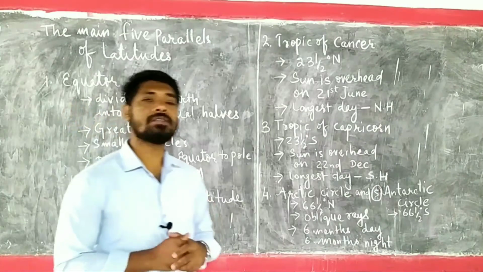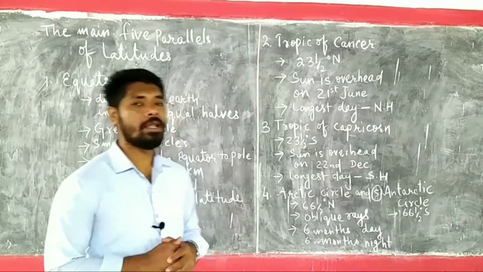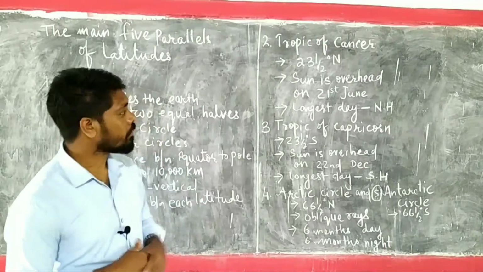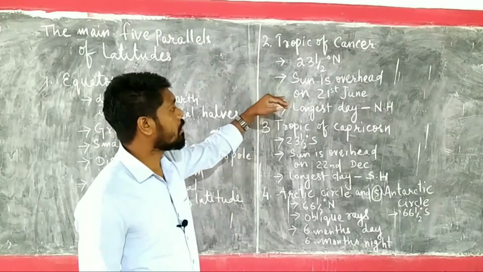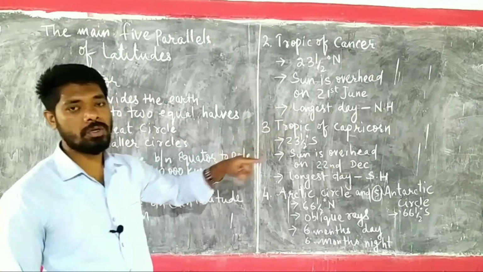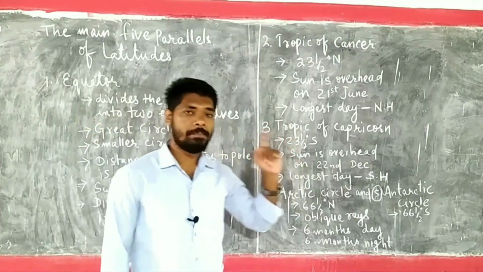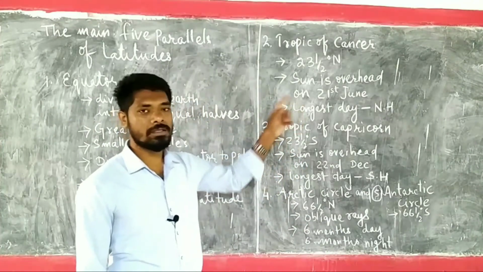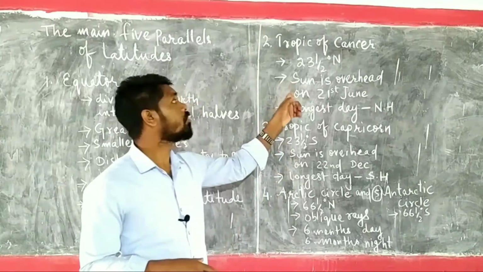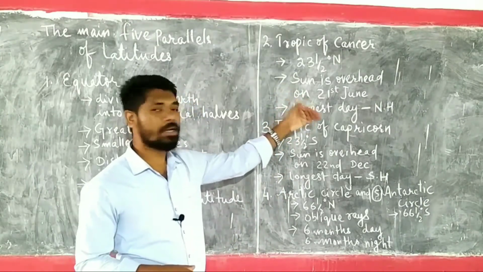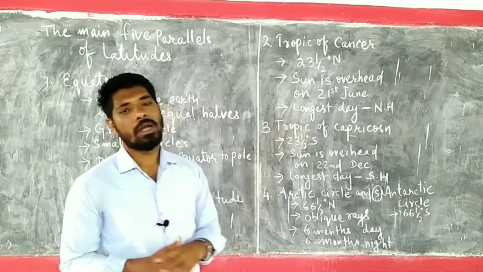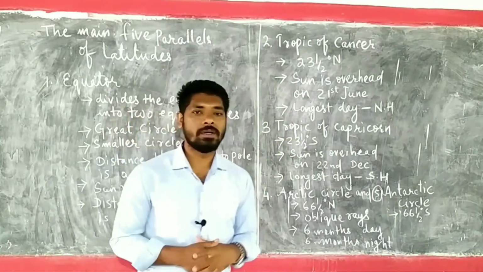Tropic of Cancer passes through the middle of India and divides India into halves, right? So here, what happens? The sun is overhead on 21st June. On 21st June, the sun will be overhead. Beyond this date, the sun rays will not be overhead to this Tropic of Cancer. From this date, it will be returning back, approximately 21st or 22nd June, according to the study of the scientists.